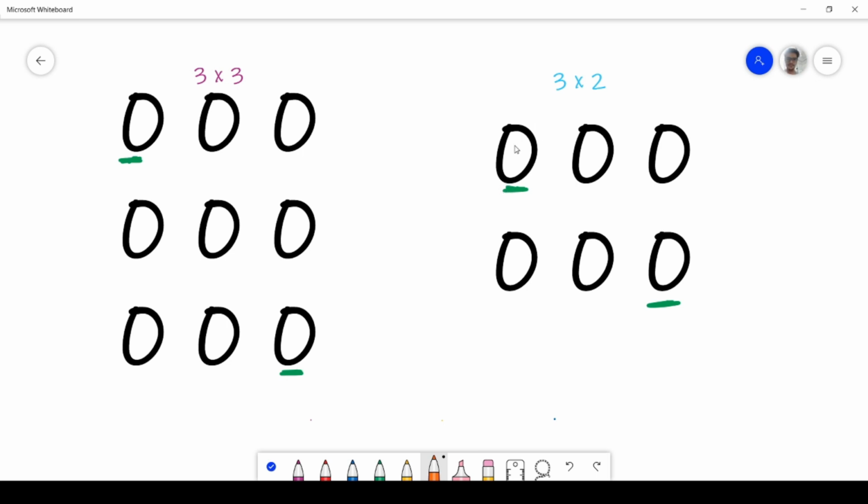Now let's take this example in which we have given 3 cross 2 matrix which has 3 columns and 2 rows. Robot has to reach from this starting point to this finish point. So now let's roughly figure out the ways by which robot can reach from this starting point to this finish point. So robot can go like this, or it can go like this, or it can go like this. So there are 3 possible ways. Now let's try to deeply understand how this 3 is coming.